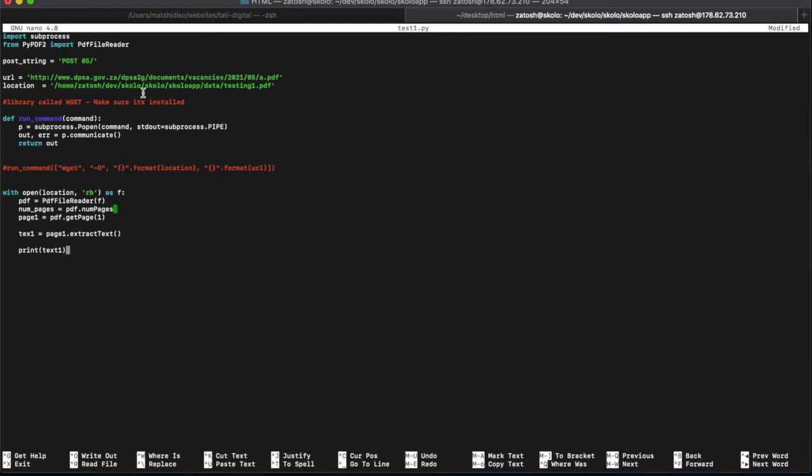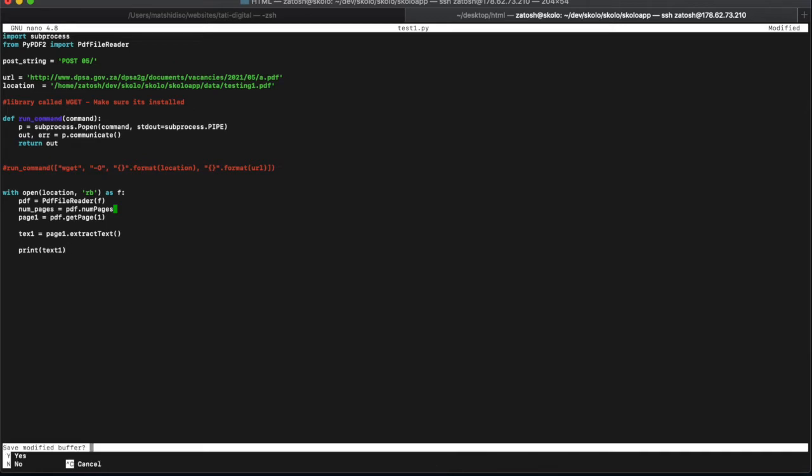The first time we were saving the document, but now we've already run that, so the document has been saved. Now what we're doing is opening that document and using the PDF reader to read it, get the number of pages, look at page 1, get the text there and print out that text. Hopefully it'll print directly on the command line. This is to make sure that we did download the right document.